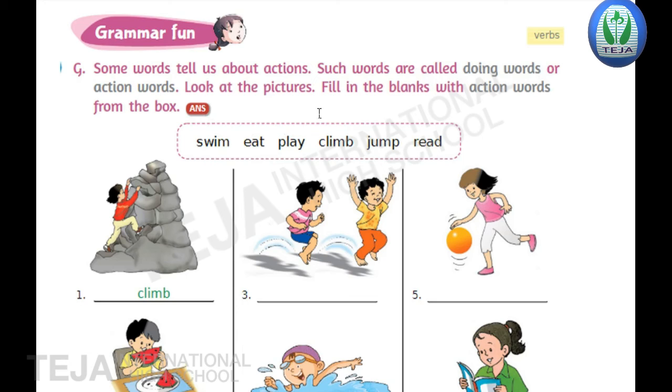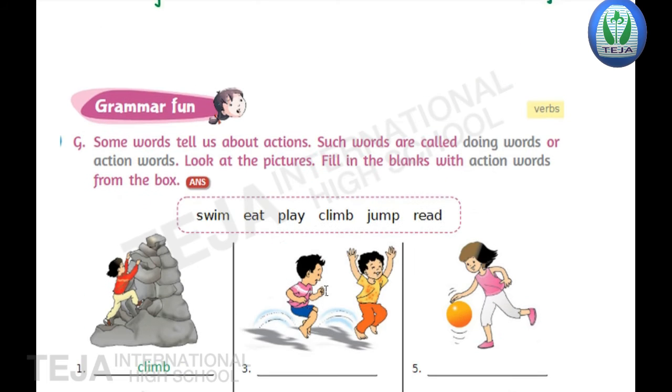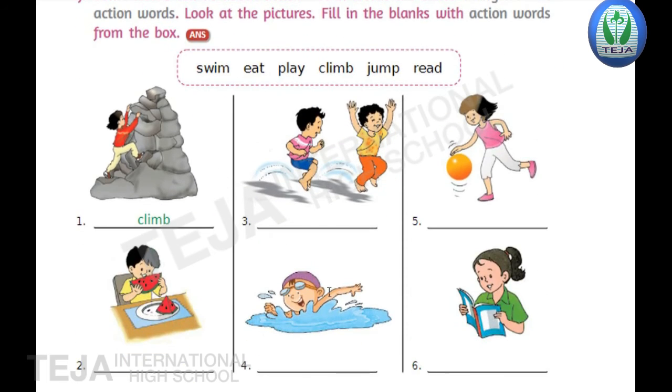Look at the pictures. Fill in the blanks with action words from the box. So here some words will tell that what we are doing. So that's why those words are called as doing words or action words. Now here the pictures are given and options are given in the box. Choose the correct option and write in the blank. Okay, the pictures will tell us the action words, what they are doing.